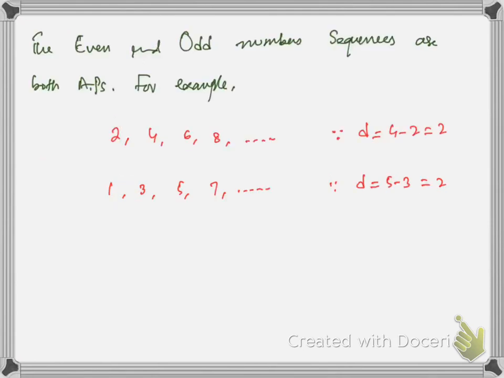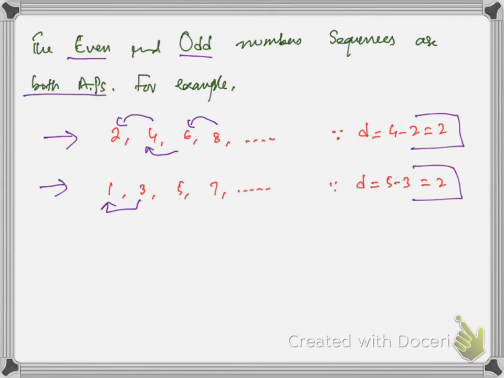The even and odd number sequences are both APs. For example, this is the sequence of even numbers 2, 4, 6, 8. The difference is 2. You can use this or this or this for the difference. This is the sequence of odd numbers. So if you check the difference of any two consecutive terms, you will get the same answer too. So the even and odd number sequences are both APs.